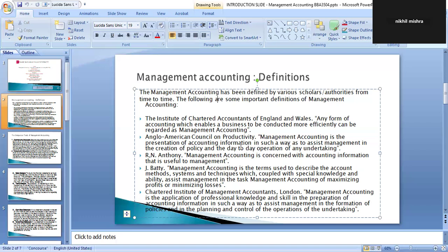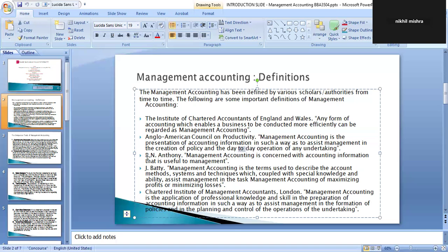And the accounting information is what we are getting from the financial statements. And what is the use of those financial statements, that financial information? The management, after analyzing all those statements, takes certain decisions for achieving the organizational objectives, that is the maximization of the profitability of that organization. Various techniques are used in management accounting to achieve those objectives.